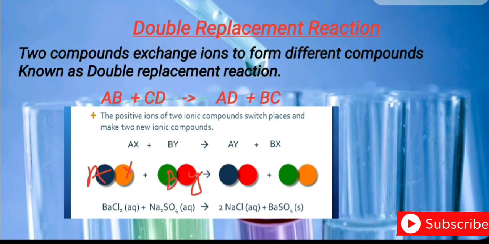The cation exchanges with the anion of another compound. So this cation of compound A now joins with the anion of compound B. So what is the new product, children? AY. Now the cation of compound 2 reacts with, or exchanges with, the anion of compound 1. So you will get B and X.